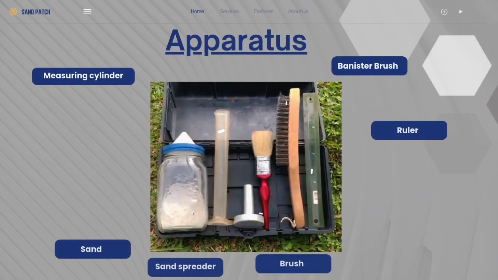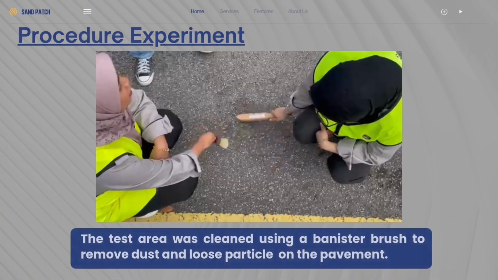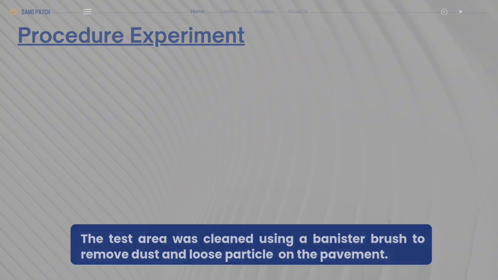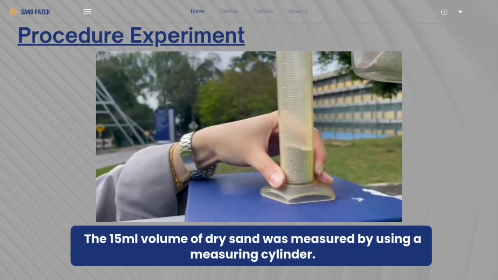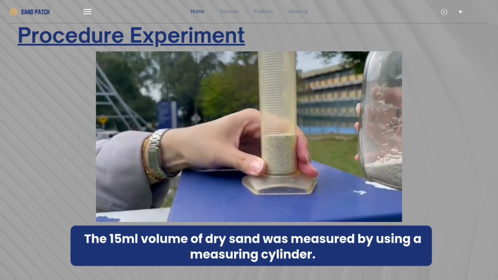The apparatus used for the sand patch test is a measuring cylinder, banister brush, ruler, sand spreader, and brush. First, the test area was cleaned using a banister brush to remove dust and loose particles on the pavement. Next, a 50 ml volume of dry sand was measured using a measuring cylinder.